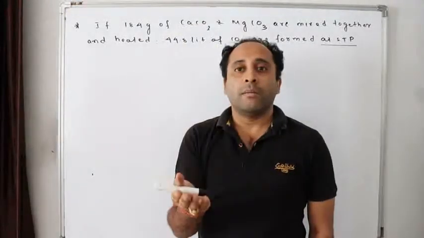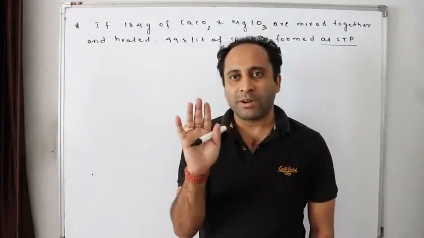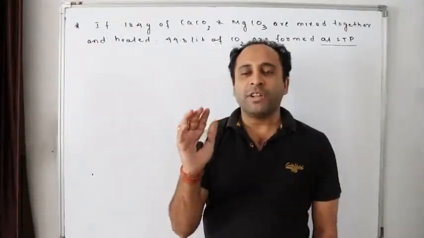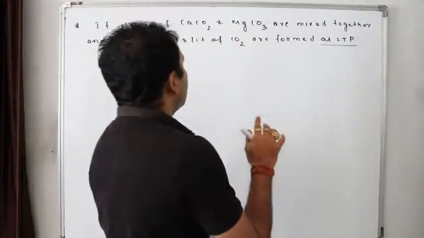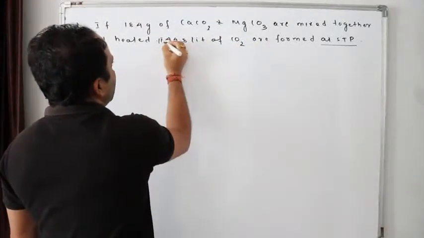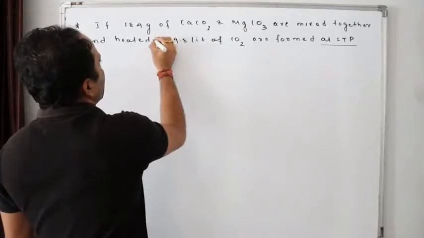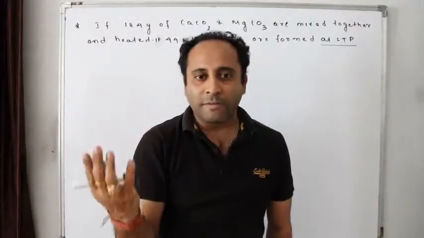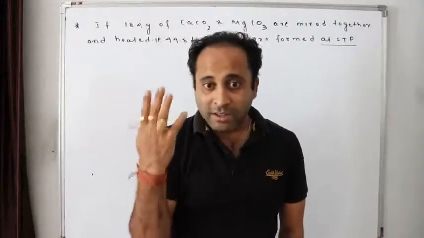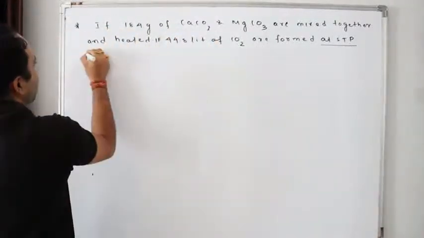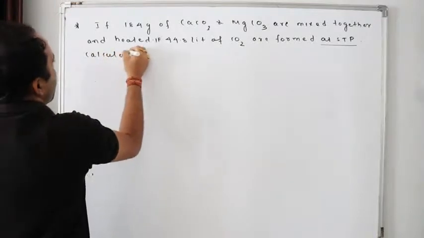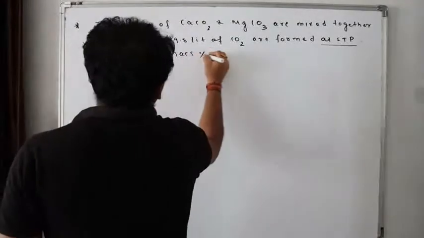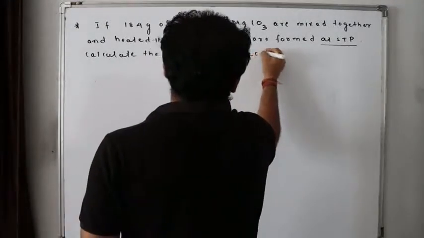I have to use the equation PV equals nRT. Don't worry about that. Don't listen about that also. You'll get confused. We are very small kids. And 44.8 liters. If 44.8 liters of carbon dioxide are obtained at STP, calculate the mass percent of calcium carbonate.